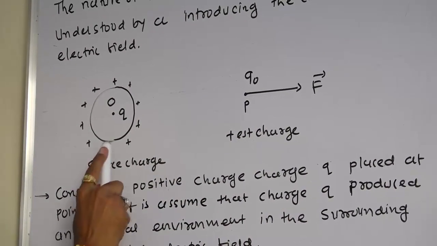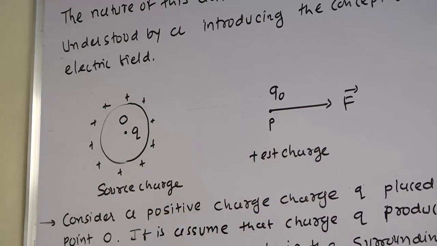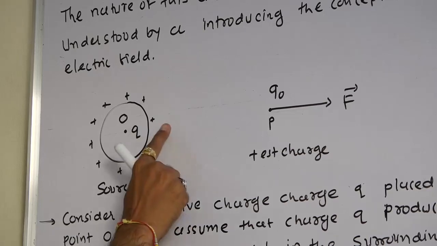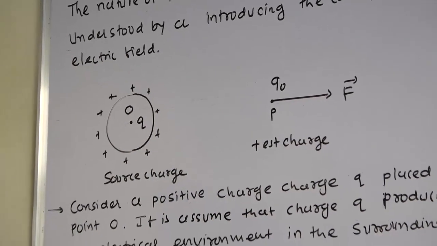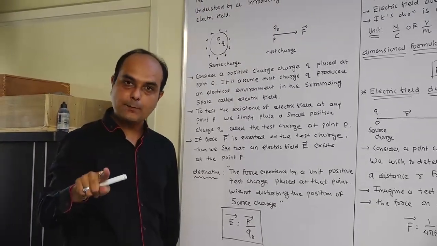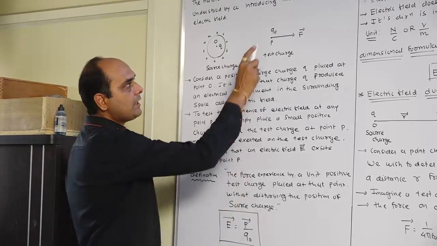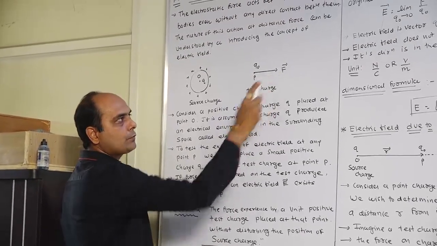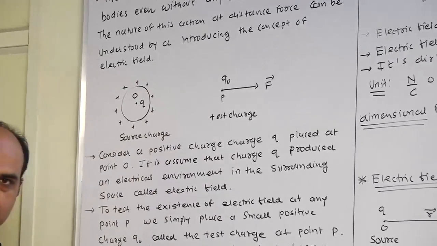But suppose this charge does not exert a force on the charge Q0, then we can say that the field is not present between these two charges. The force is possible when the field is present, but not possible when the field is absent. Right now, this charge Q0 is experiencing a force, so we can say that the field is present between these two charges.